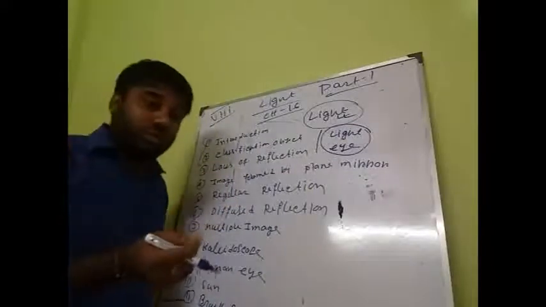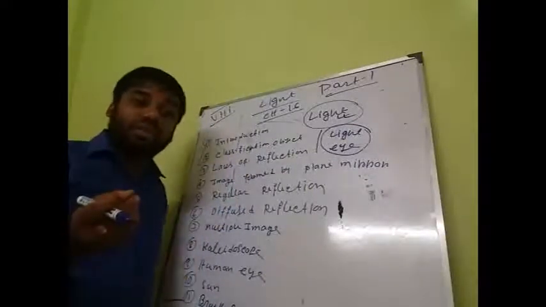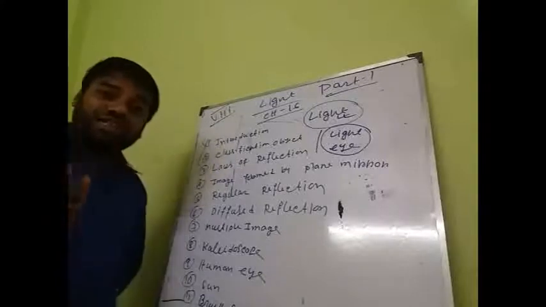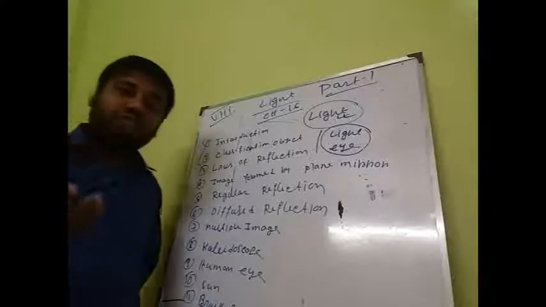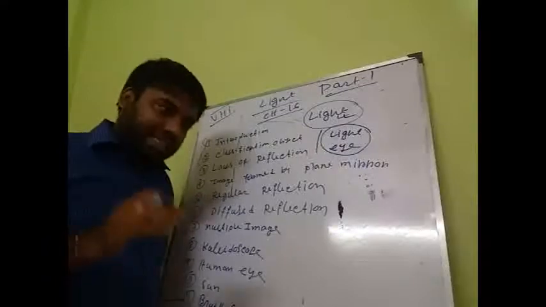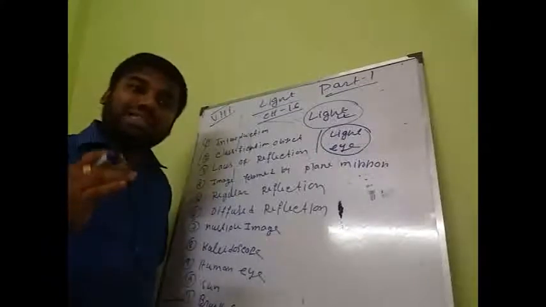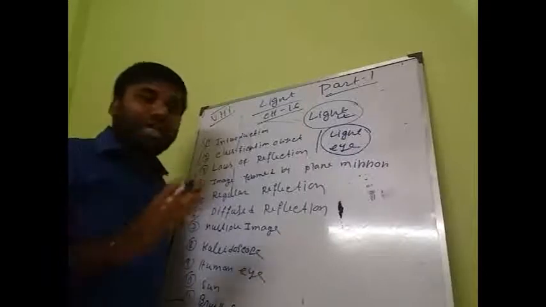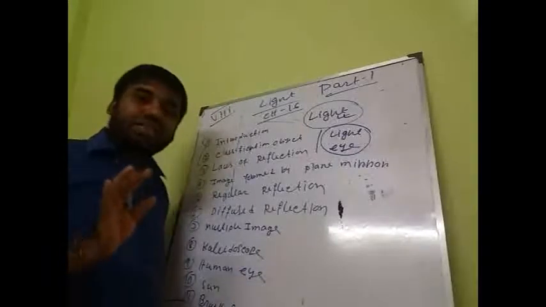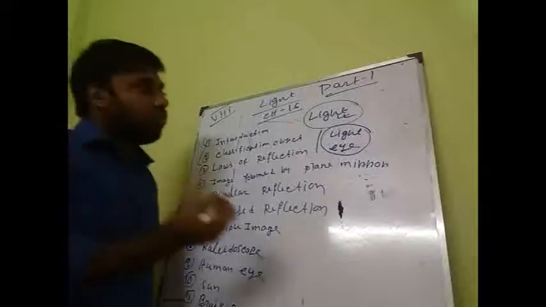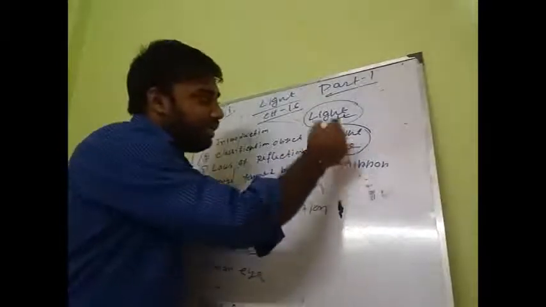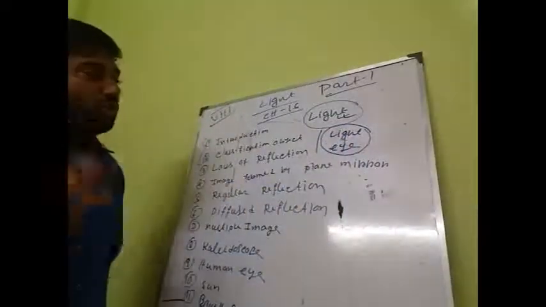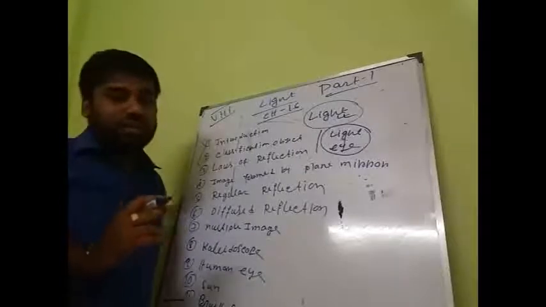Just before 2 minutes I gave the example that if you enter a dark room when the switch is off, our eye is capable, but without light we cannot see. So light and eye both are important to see anything in the world.